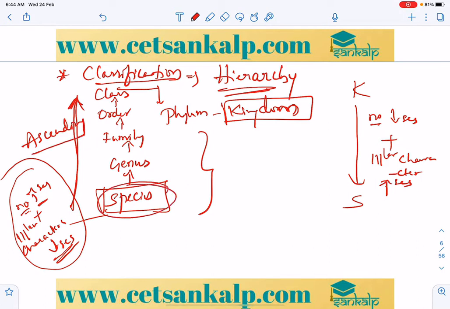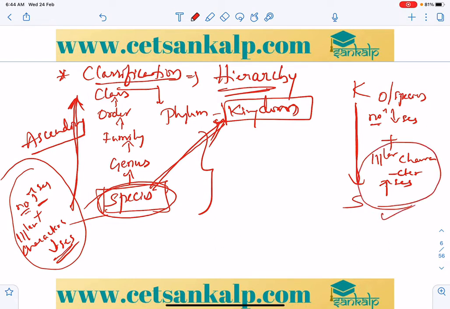When you move from species towards kingdom, the number of species increases and the number of similar characters decreases. When you move from kingdom to species, the number of species decreases and similar characters increase. Point to be noted.